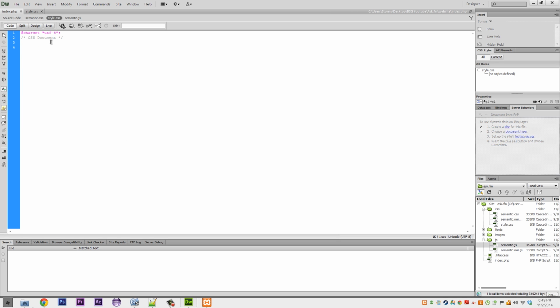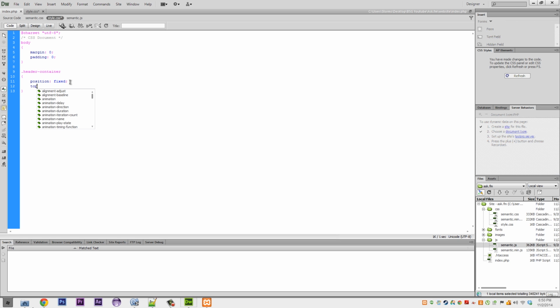So in our header container, we're going to add a few styles for it. First, header container. We want position to be fixed. We're also going to add a quick thing up here in the body: margin 0 and padding 0. We want our header container to be at the top, 0 pixels, and we want our width to be 100%, and then we want our height to be 50 pixels.